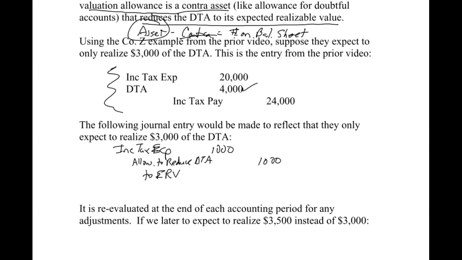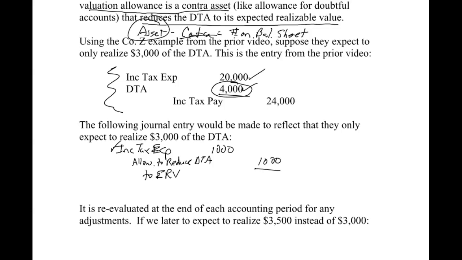All right, so now notice we still have the 4,000 on the books, but now we have this 1,000 contra asset that we're going to reduce the net deferred tax asset down to 3,000. All right, the reason we debit up here income tax expense is, remember, up here, this 4,000 reduces this 20,000. Okay, so we pay. Remember, our payable is 24. But we had a deferred tax asset of 4, so we recorded income tax expense of 20.